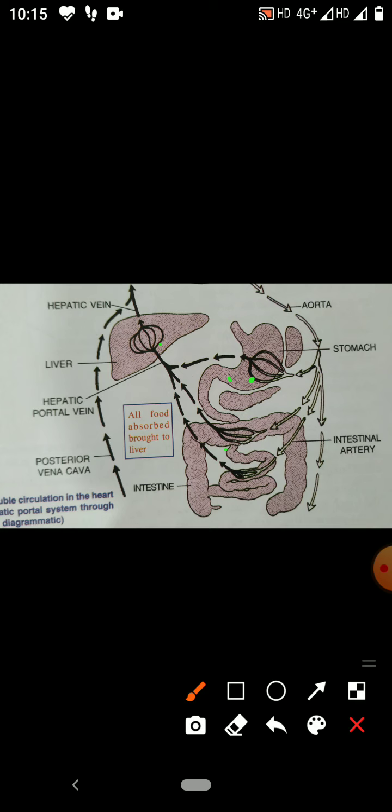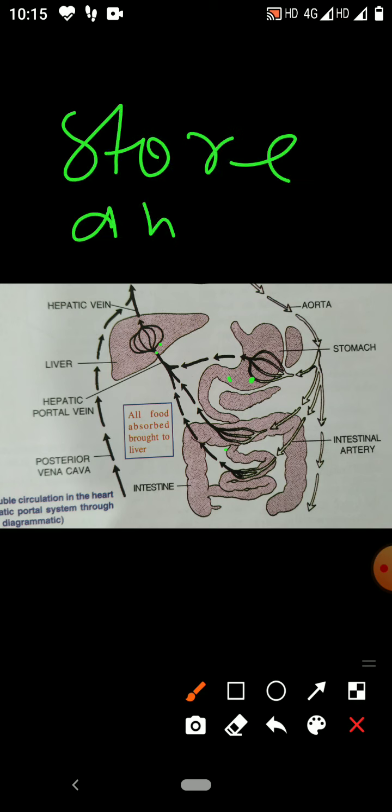The liver acts like a storage organ. The liver will store and regulate the quantity of nutrients flowing in the general blood circulation.